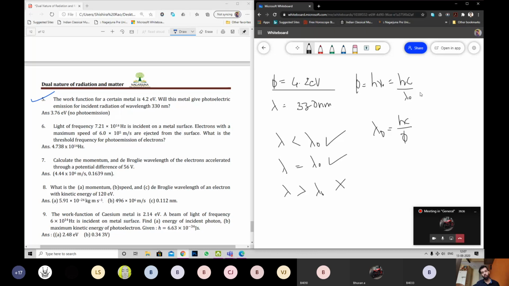No, that is pretty low value. Please multiply this phi value into the value of e, 1.6 into 10 power minus 19. Otherwise, you will lose your SI unit. You will not get the value of lambda, which is supposed to be in SI unit.